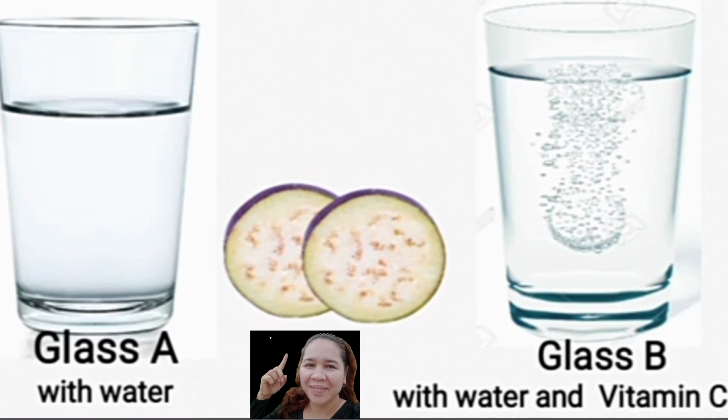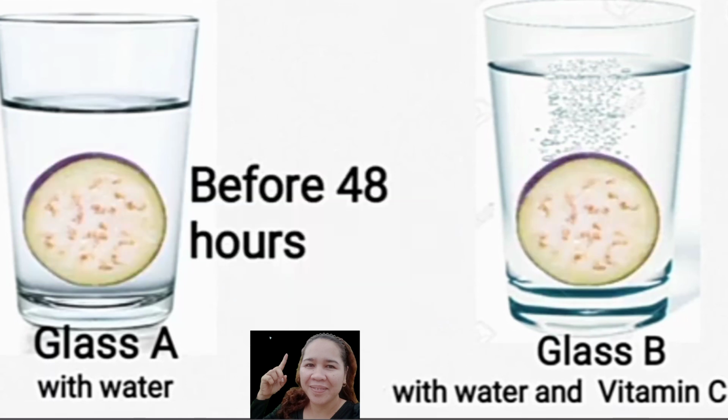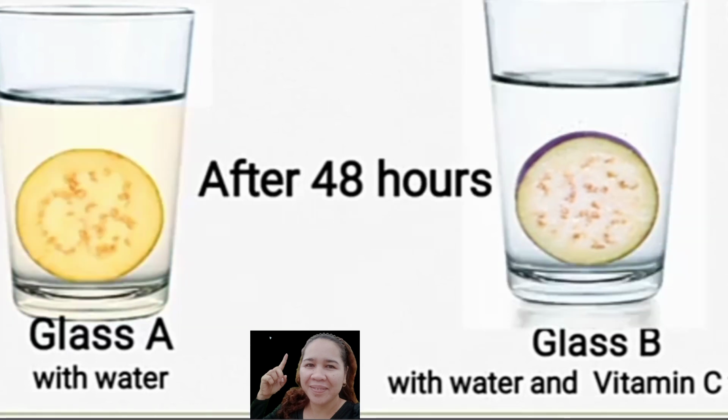And there are 2 slices of eggplant. We will dip the 2 eggplants in glass A and glass B, and then we will observe what will happen to the eggplant after 48 hours. Here are the changes that happened after 48 hours. Try to observe the color of the eggplant in glass A and the color of the eggplant in glass B with the vitamin C. And what have you noticed, class?